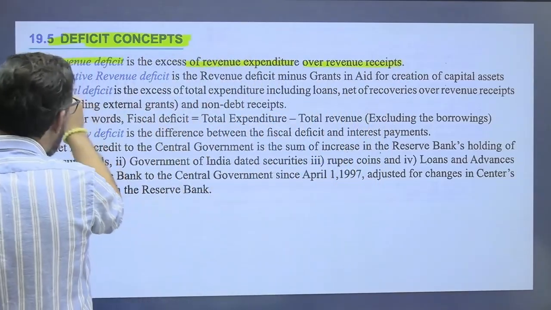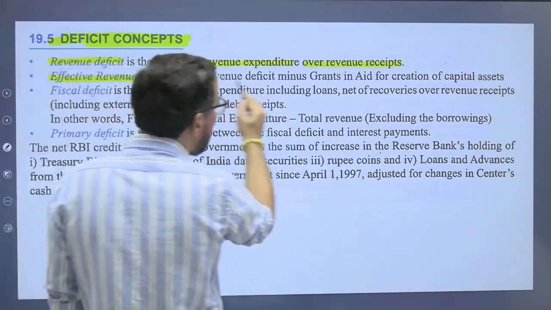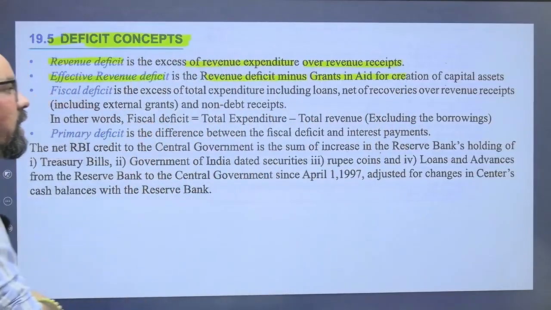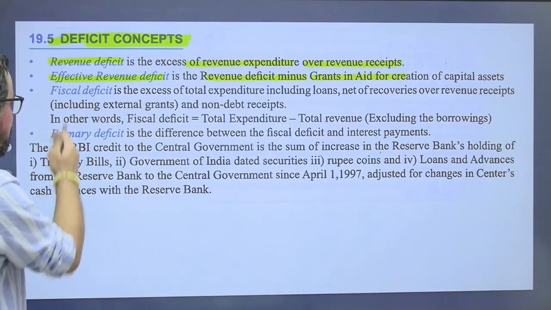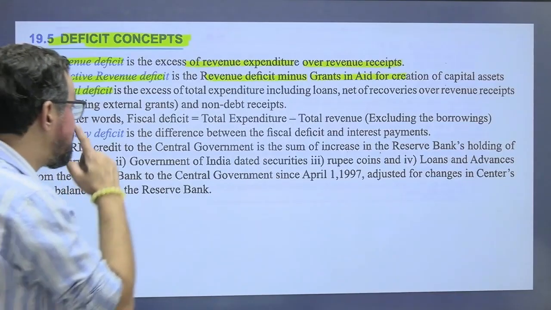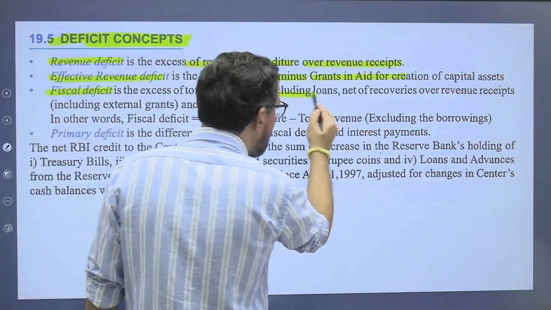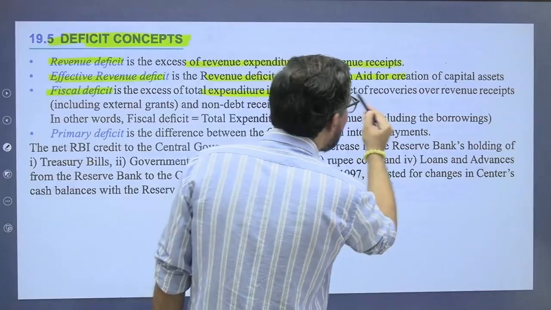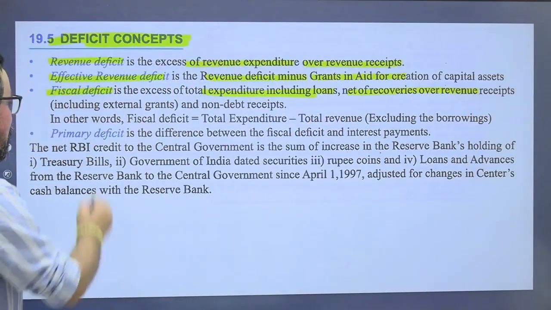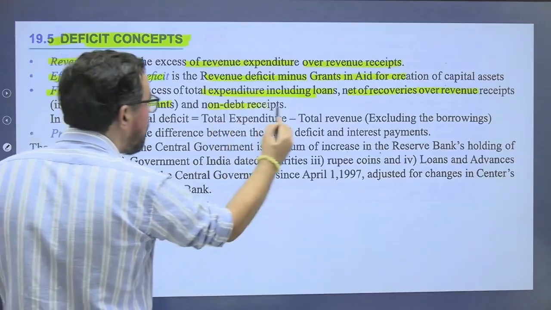Effective revenue deficit is revenue deficit minus grant in aid for creation of capital asset. Fiscal deficit, the most important one, is the excess of total expenditure including loans, net of recoveries, over revenue receipt, including external grants and non-debt receipt.